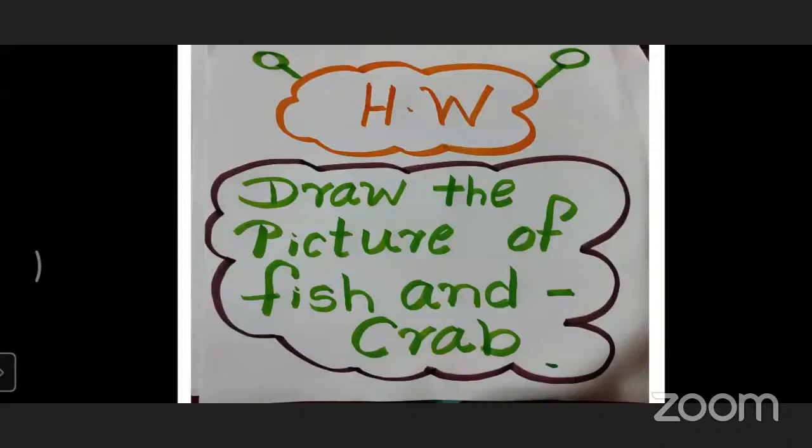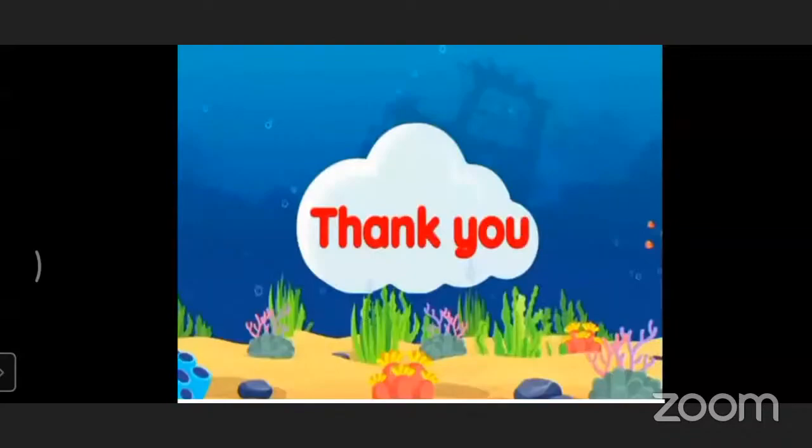We see the aquatic animals, na? For example, fish, seahorse, crab, turtle, whale, shark, starfish, octopus. Okay, very good, dear students. Very good. Nice memory, yeah? Yes, thank you, all of you.